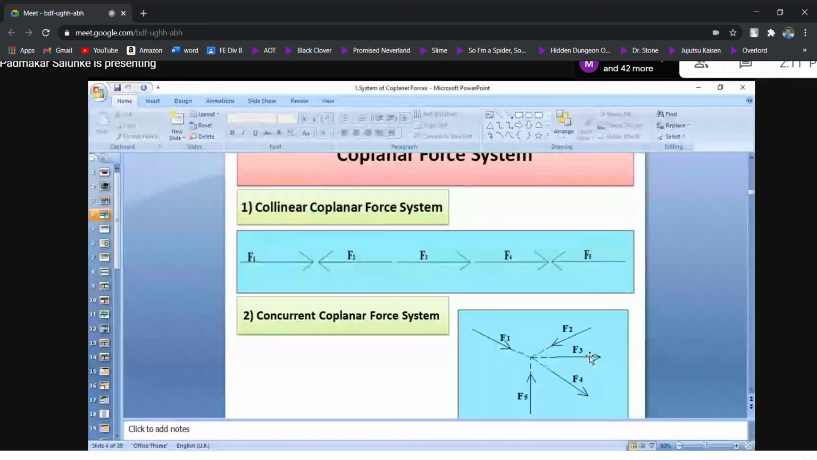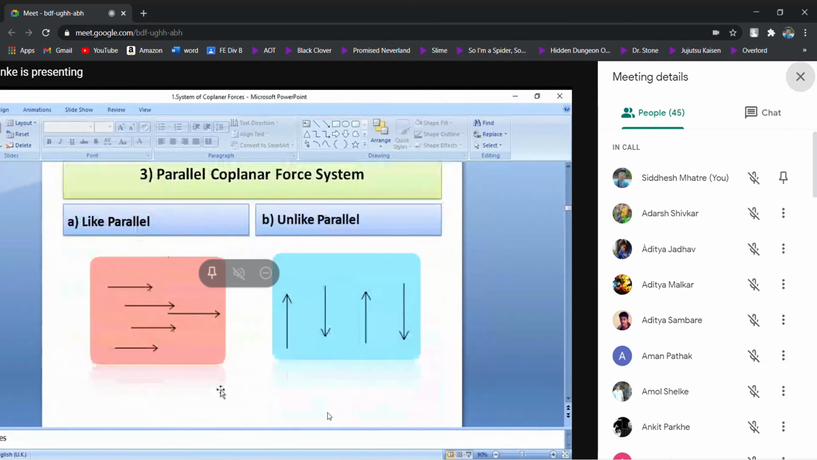So what is the 100% technical definition? If the lines of action of all coplanar forces pass through a single point, it is called a concurrent coplanar force system. Once again, I will repeat. If the lines of action of all coplanar forces pass through a single point, it is called a concurrent coplanar force system. So this example is perfectly the example of a concurrent coplanar force system.